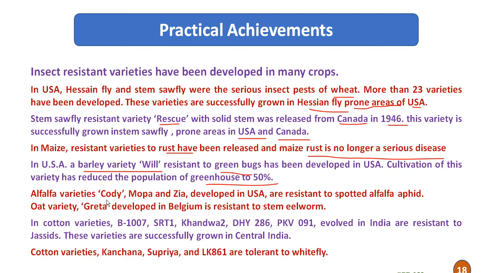Then alfalfa varieties Cody, Mesa and Gia developed in USA are resistant to the spotted alfalfa aphid, and the oat variety Greta developed by Belgium is resistant to the stem eelworm.